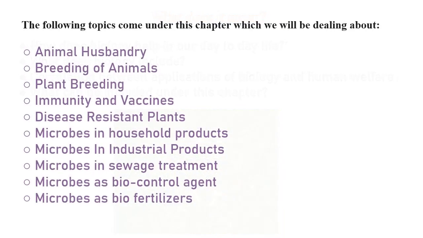The following topics come under this chapter which we will be dealing with. The first one is animal husbandry. I'll be explaining these topics in detail in the next part of the video. Breeding of animals, plant breeding, immunity and vaccines, disease resistant plants, microbes in household products, microbes in industrial products, microbes in sewage treatment, microbes as biocontrol agents, and microbes as biofertilizers. You can see a large part of it is being held hostage by the microbes.